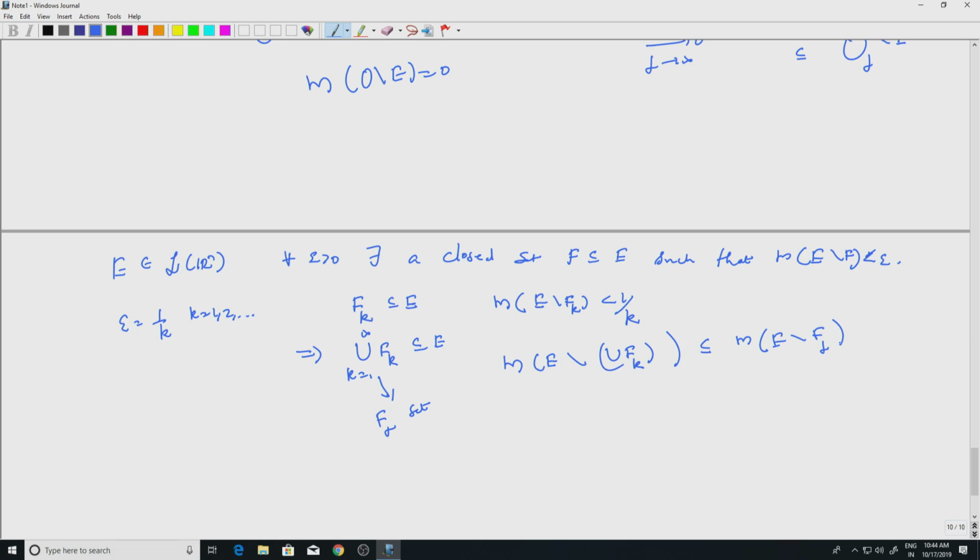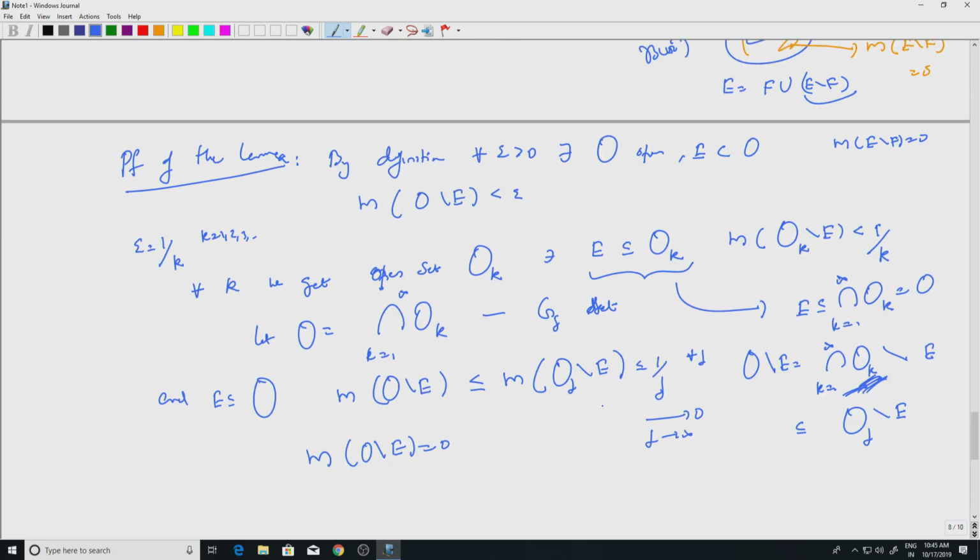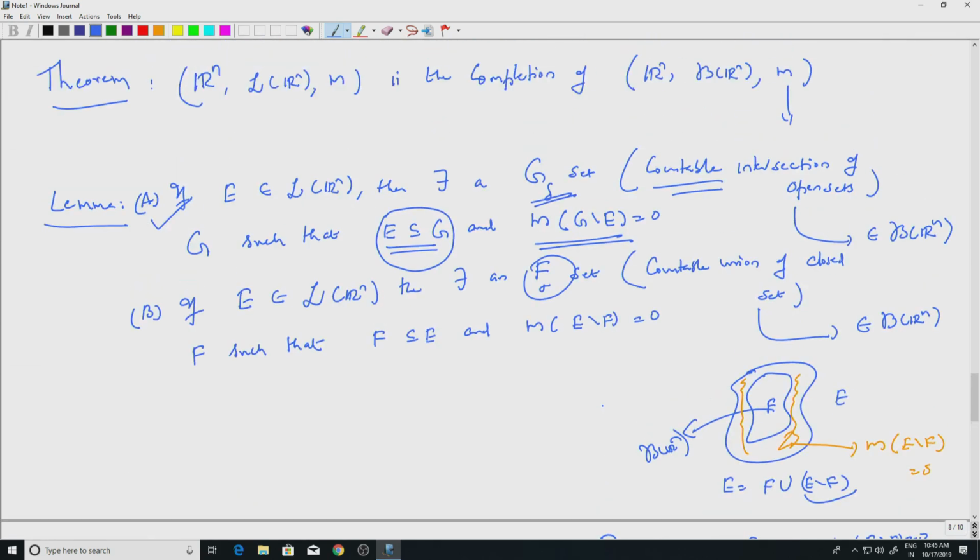When you throw out the bigger chunk, the union of F_k, what remains will be contained in E minus F_j for every j, which is less than 1 by j, which goes to 0. So this is equal to 0. So it is the same proof. Okay. So these are statements sort of complement to each other. We have seen this before.